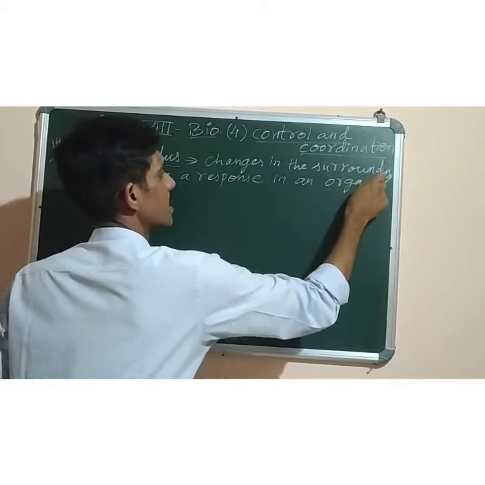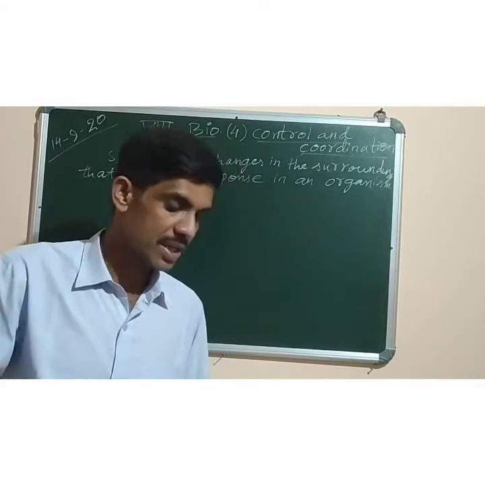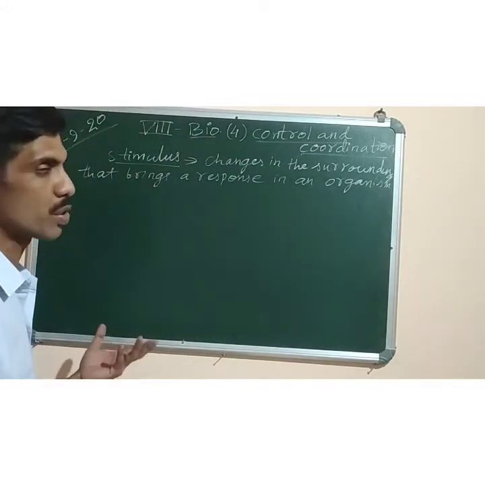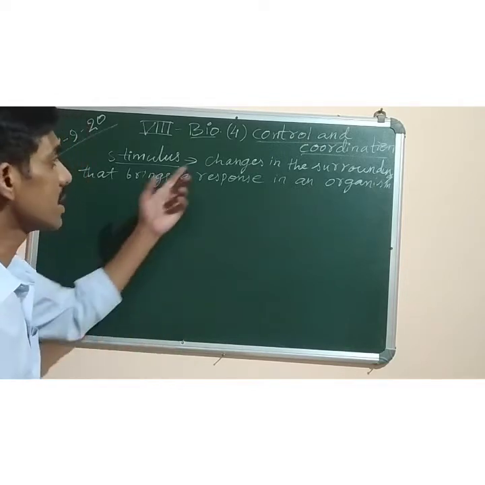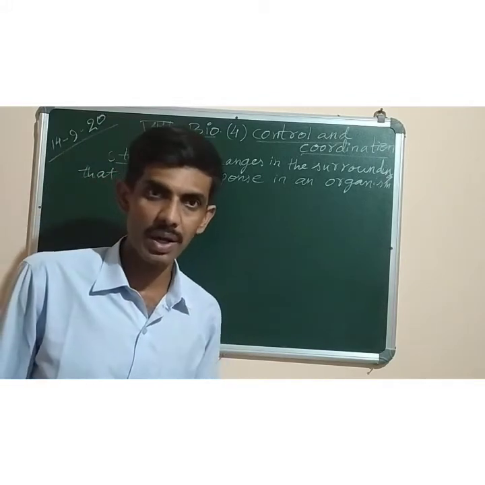It is called stimulus. So stimulus are of two types. In your book also the definition is given there. A change in the environment to which an organism reacts is called stimulus. That definition also you can learn. Changes in the surrounding that bring a response in an organism is called stimulus.